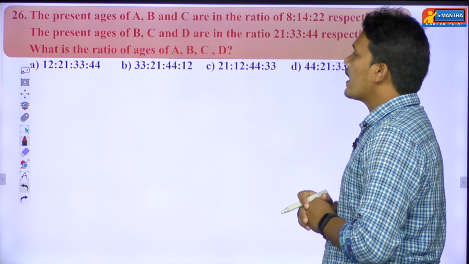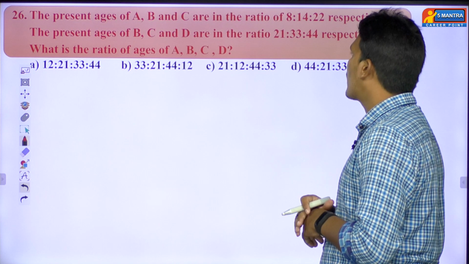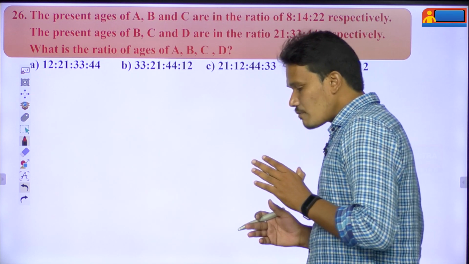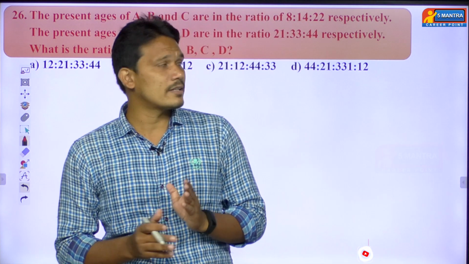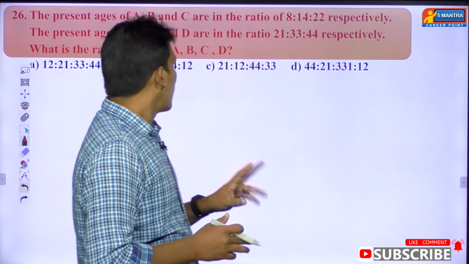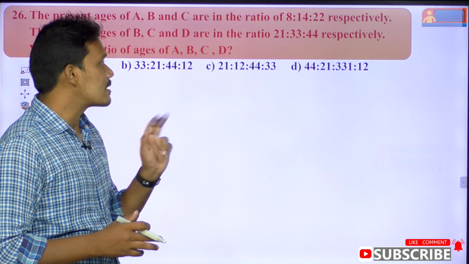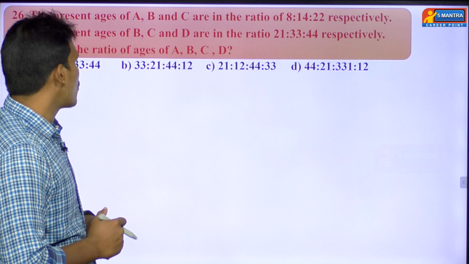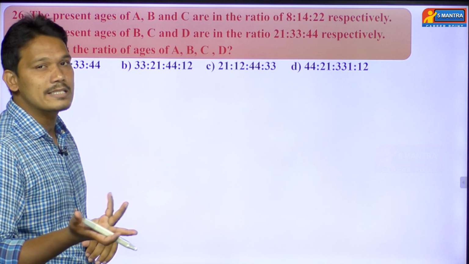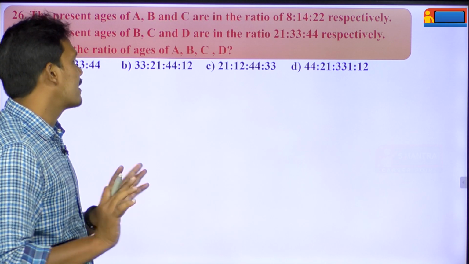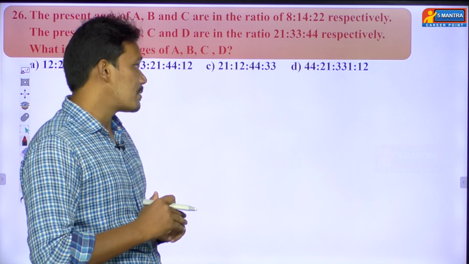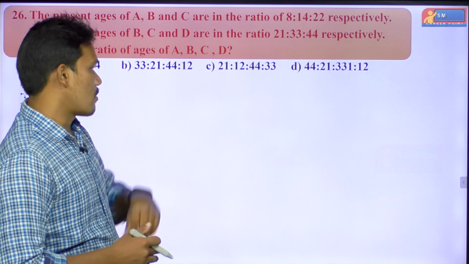Then see here, the present ages of B, C and D are in the ratio 21:33:44. So he has given one ratio A is to B is to C, that is 8:14:22, and the next ratio B, C, D, that is 21:33:44. Then what is the question asking? Find the ratio of the ages of A, B, C, D. First we'll see the concept. This is nothing but the ratio concept.